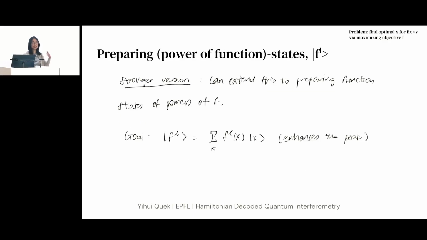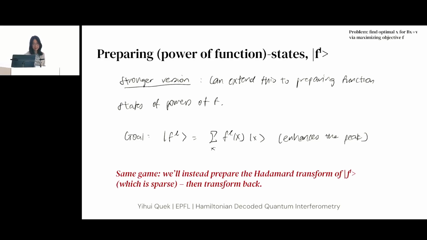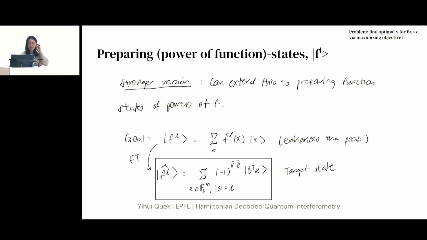So yes, you can also prepare this kind of state in DQI, and this enhances the peak. The method for doing so is just the same. You prepare the Hadamard transform of that, and then you transform back. And so I just want to explain one more thing, which is what exactly is this Hadamard transform I've been